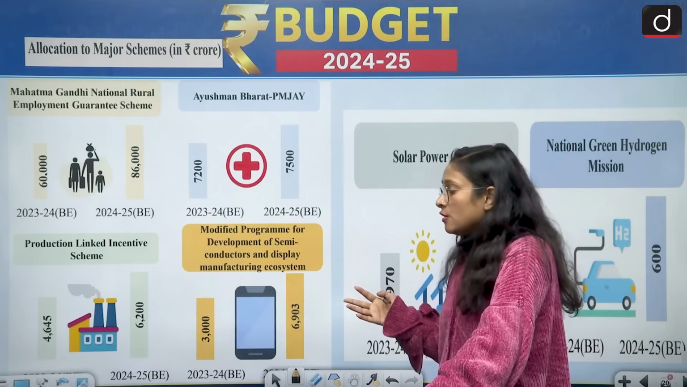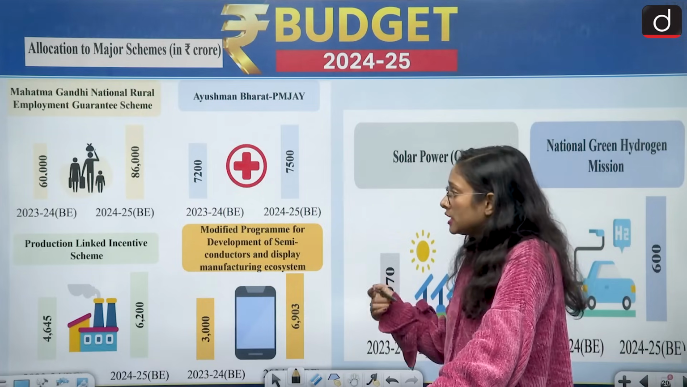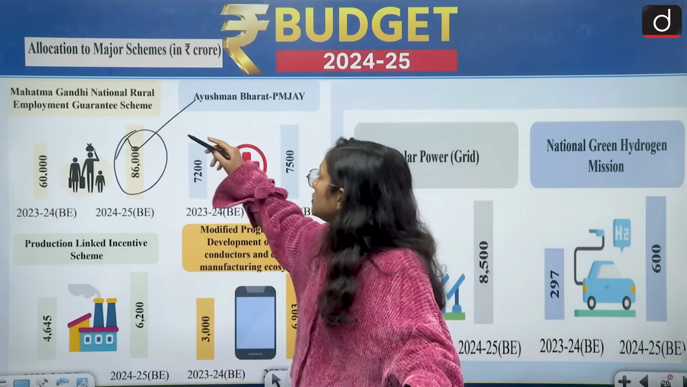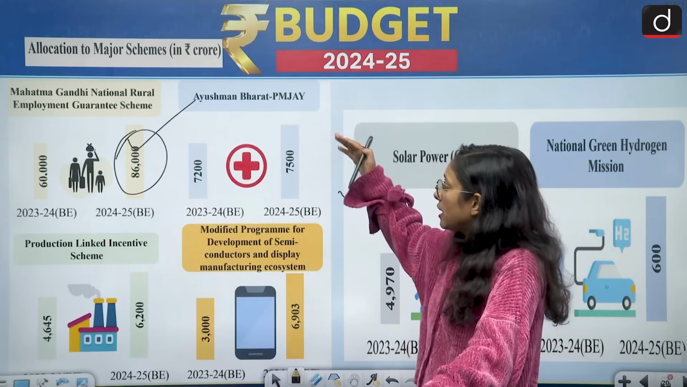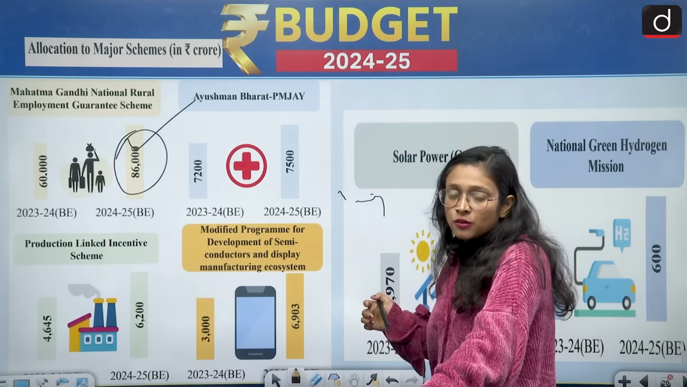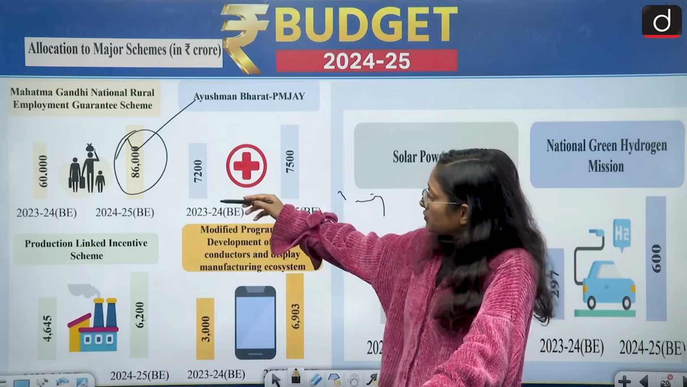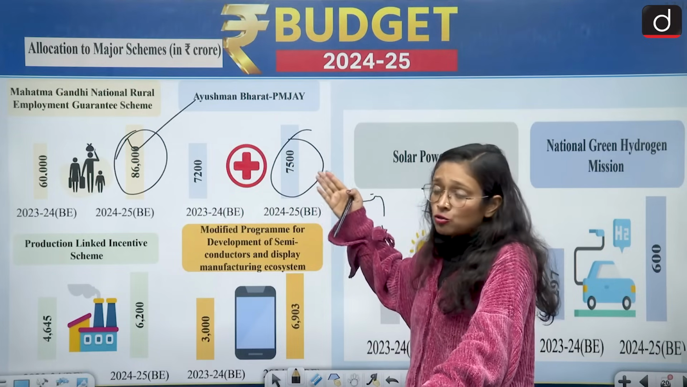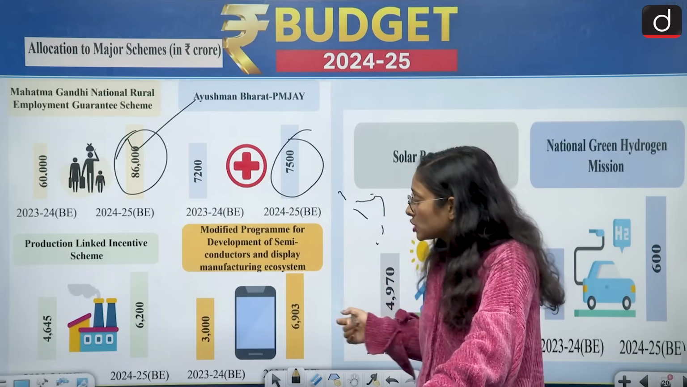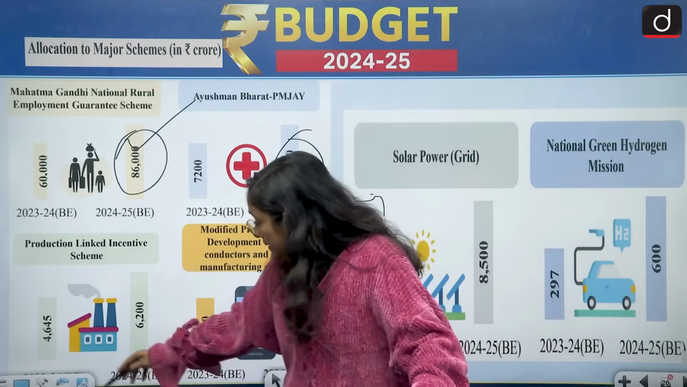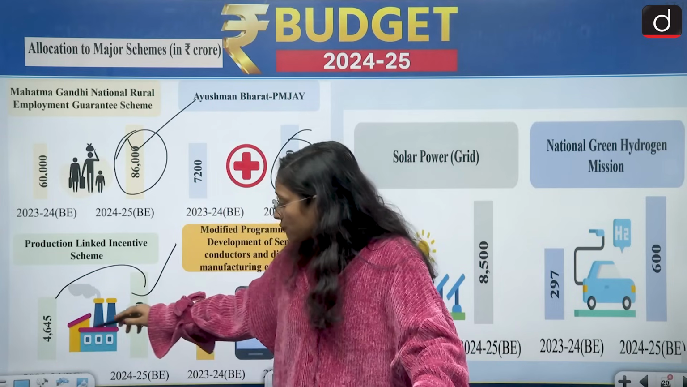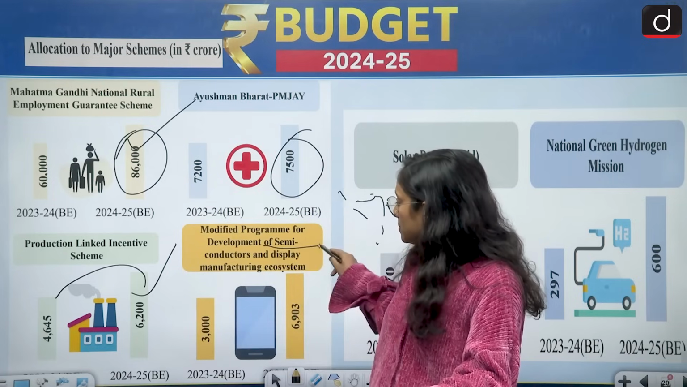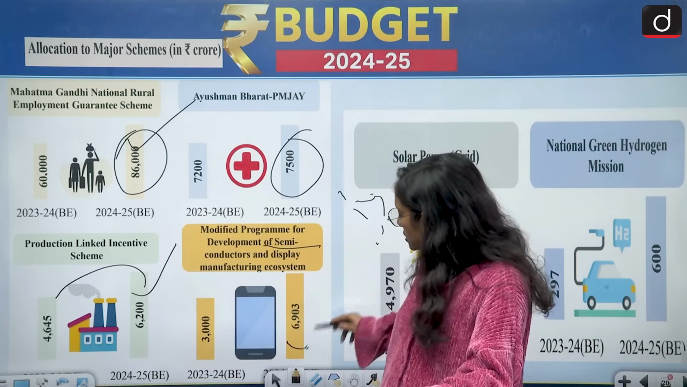For MGNREGA, we have seen that most of the funds go to MGNREGA. Earlier it was 60,000, right now it has become 86,000, which is very positive. Then Ayushman Bharat PMJAY. Ayushman Bharat is dedicated to health, and from a health perspective we have seen 7,200 to 7,500. So this is also not a very good investment and expenditure by the government of India. And then production linked incentive schemes. It has a very positive change, increasing from 4,645 to 6,200, and then the modified programme for development of semiconductors, 3,000 to 6,903 crore.